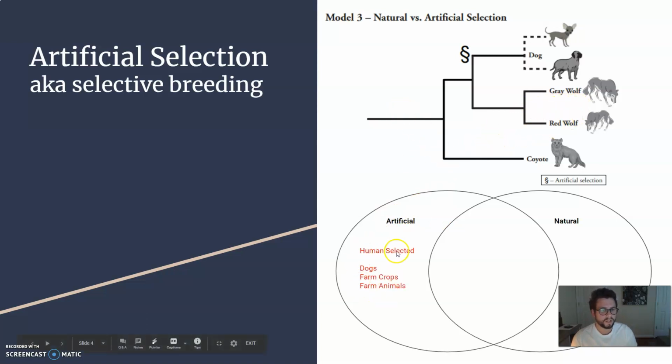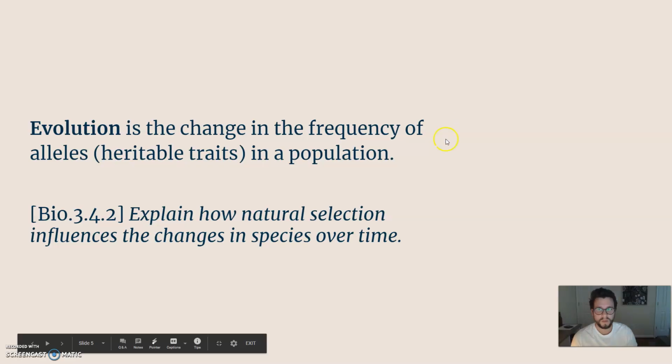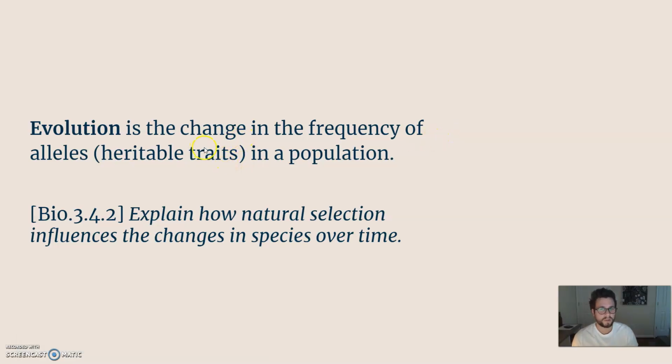So artificial selection is human-selected process of survival and reproduction. That's how we got dogs and crops and farm animals. Natural selection is where nature picks the ones that will survive and the ones that won't. But for both of them, there's variation, inheritance, selection, and time for this to create changes in the population, for evolution to occur, for new frequencies of traits to appear. Some traits will be more common. So evolution is that change in the frequency of traits.